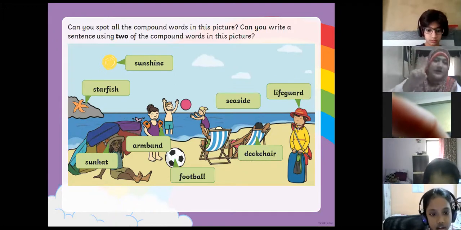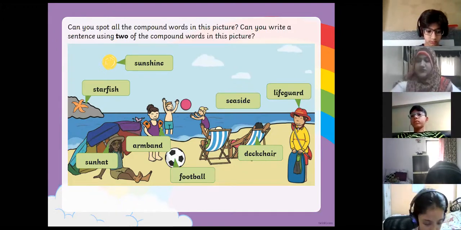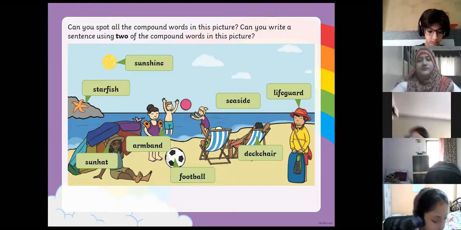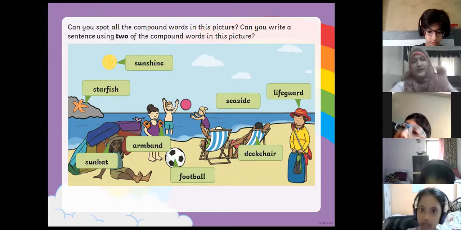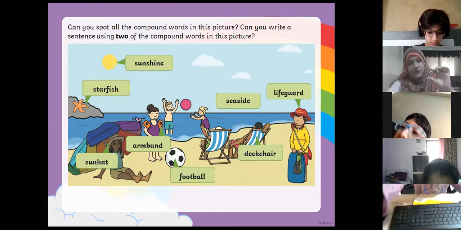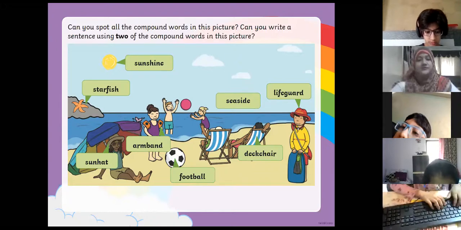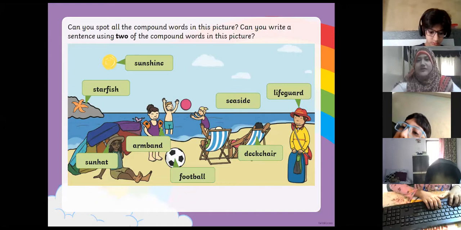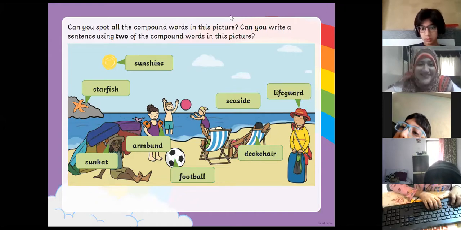Only one, let's go ahead with one. Take any one compound word and make a sentence, and type it in the chat. Come on, let me see. You guys love chatting, no? Let's put you to use.